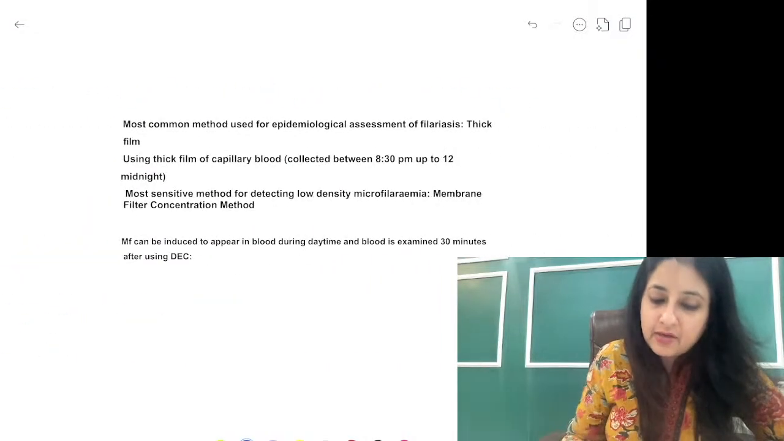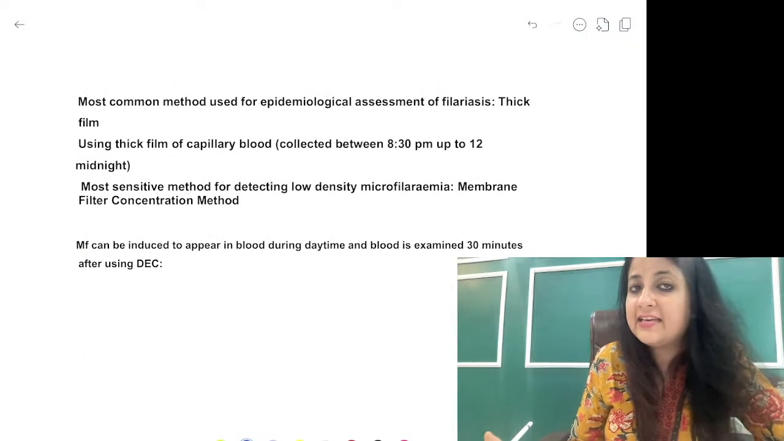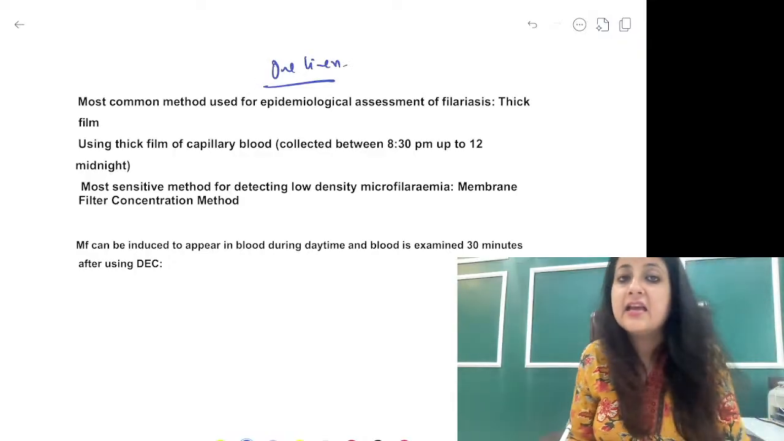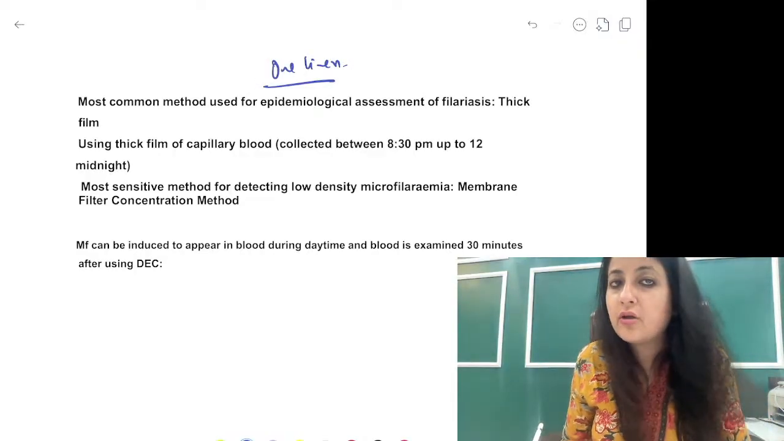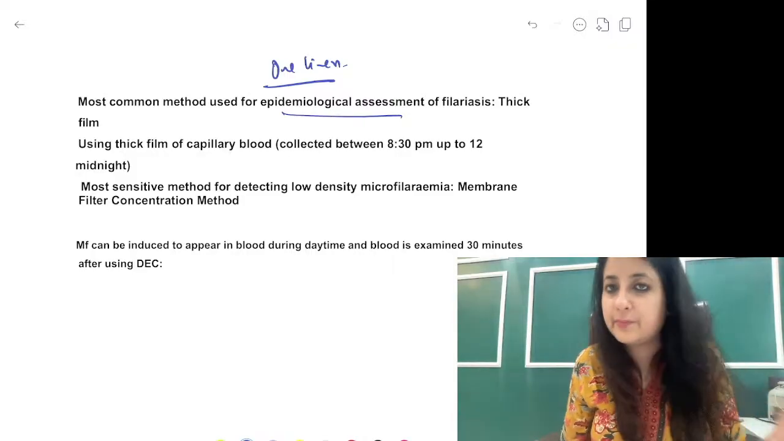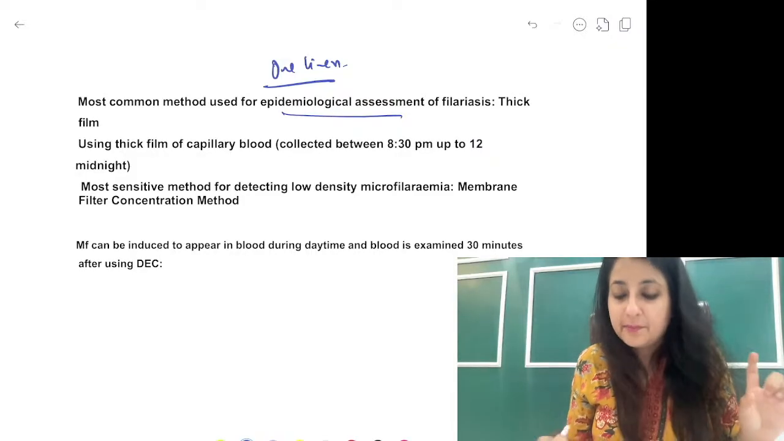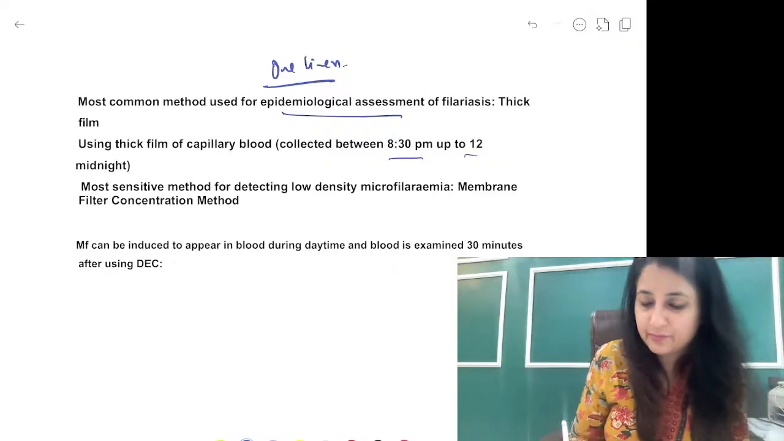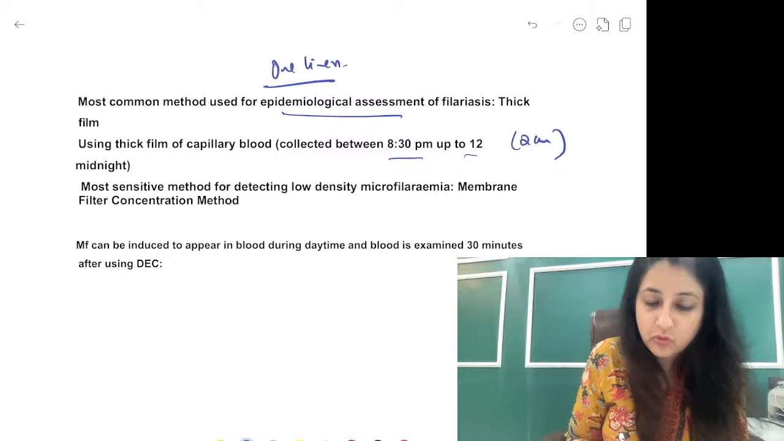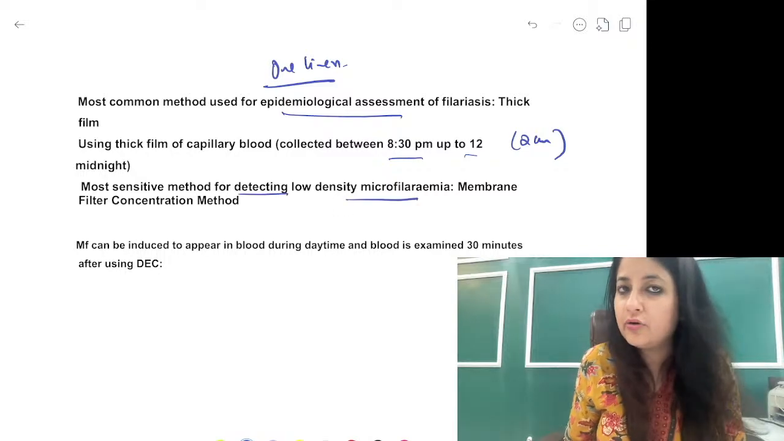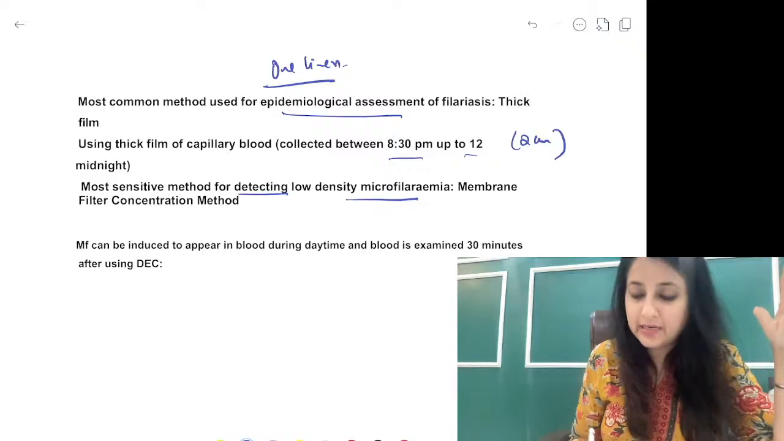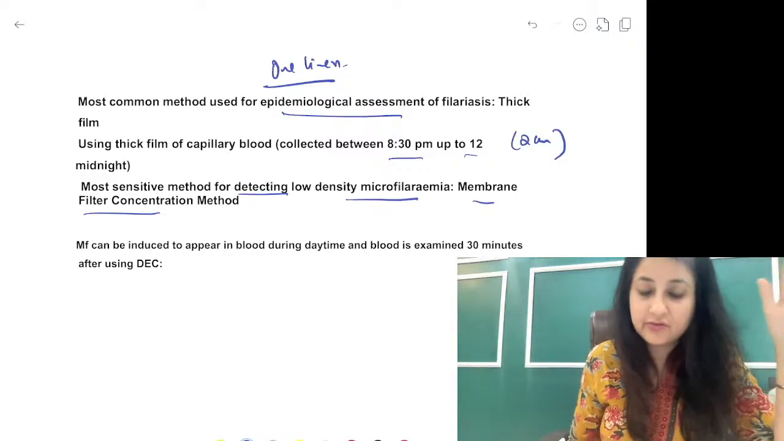ठीक है. Now another question that comes from filariasis, these are all one-liners, very important for filariasis. If somebody asks you which is the most common method you will use for epidemiological assessment of filariasis, we will prepare a thick blood film between 8:30 PM to 12 midnight. You can also collect up to 2 AM. But if somebody asks you the most sensitive method for detecting low density microfilaremia, don't say preparation of thick blood film, it is the membrane filter concentration method.